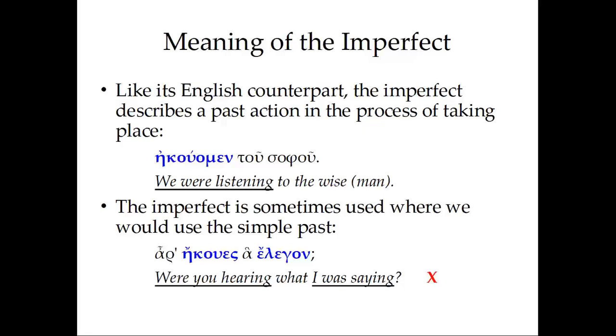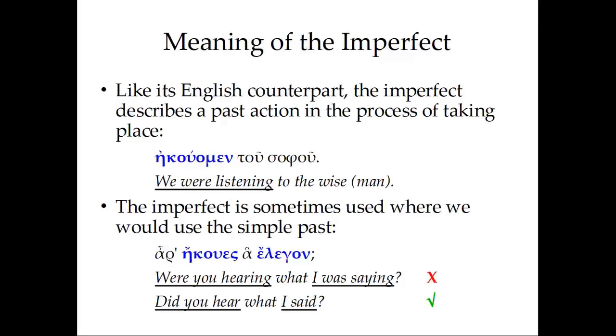But this should sound to us in English as highly unidiomatic, highly unnatural. This is not a good translation. Rather than translating these imperfect tense verbs as past progressive, were you hearing, I was saying, a better way would be to translate them as simple past.